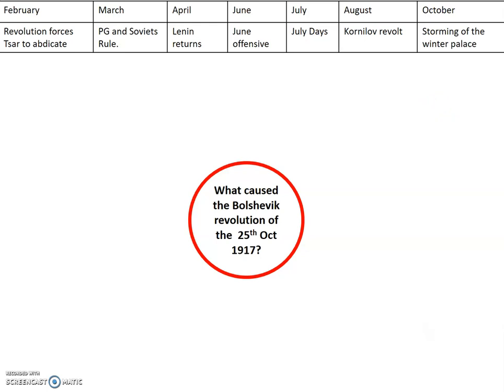So that's your chronology. I know it's a lot to take in, but just try to see it as the story, and it does make sense. It does flow when you see things and how they're interlinked. So what caused the Bolshevik Revolution of the 25th of October 1917? Well, the first major cause was the weakness of the provisional government.